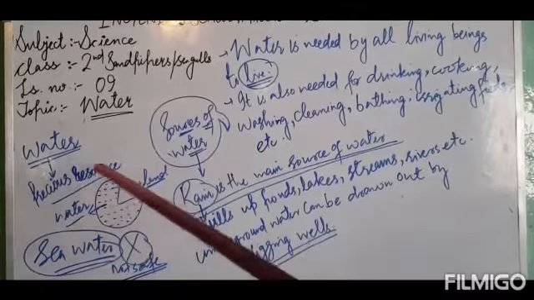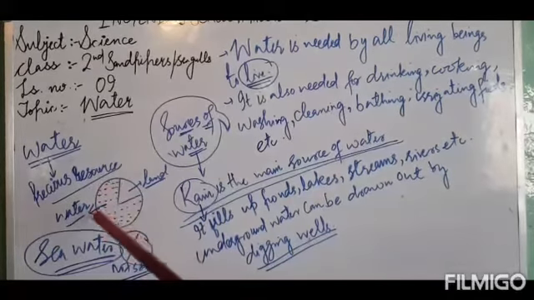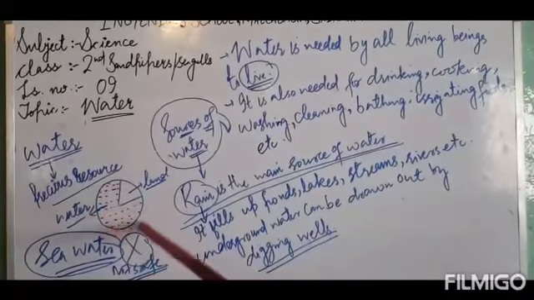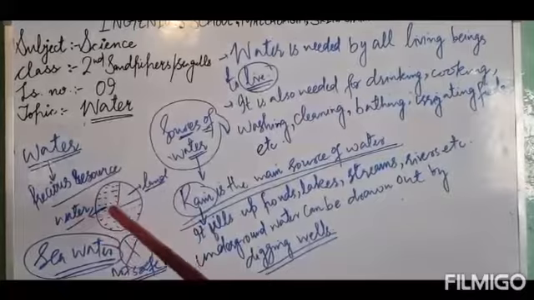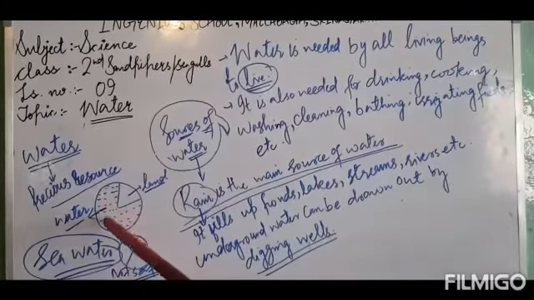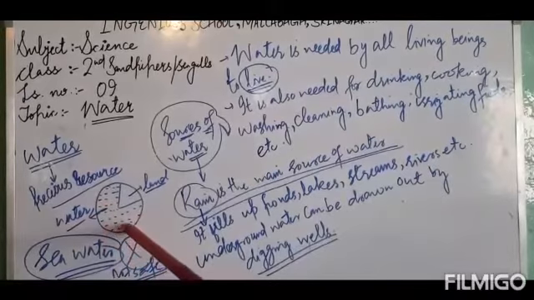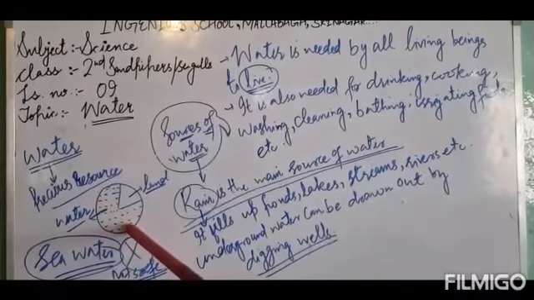Our earth is covered nearly 1/3 with water. But the amount of water which is available to us for drinking, which is fresh water, is only 1%.